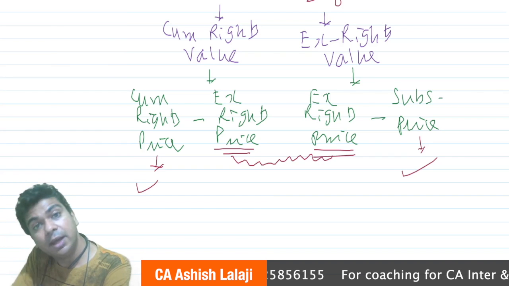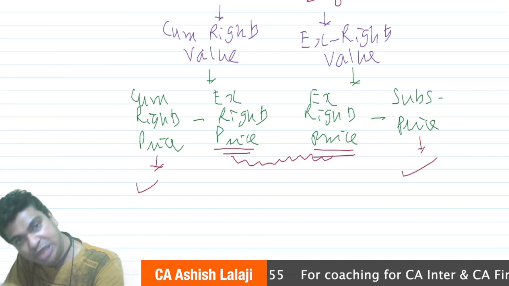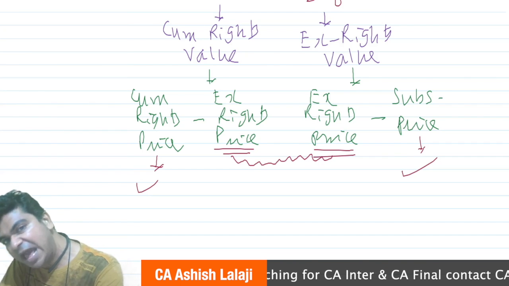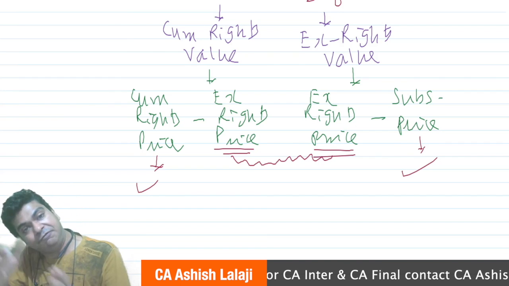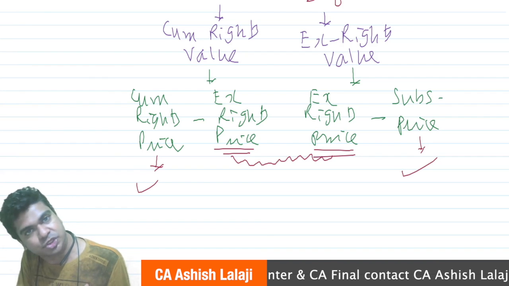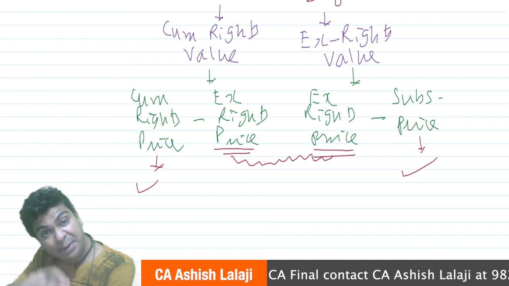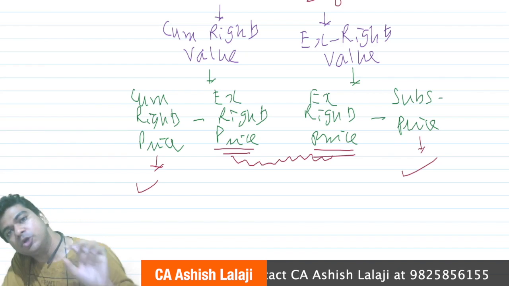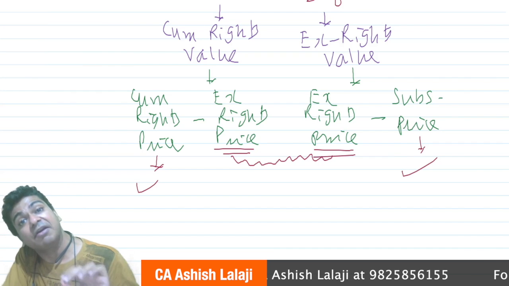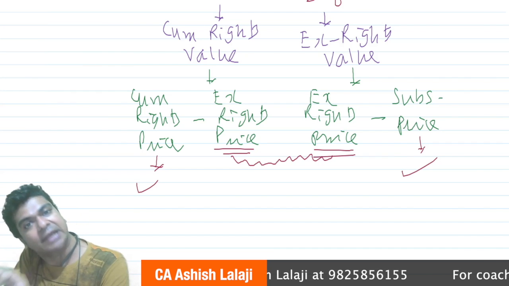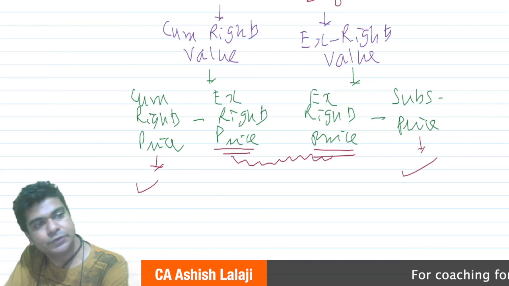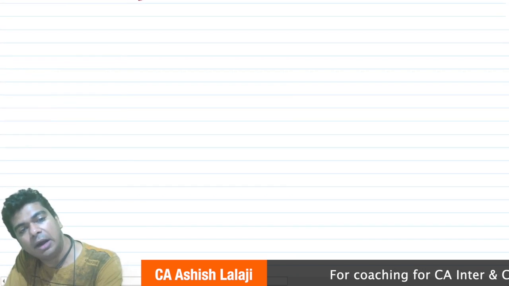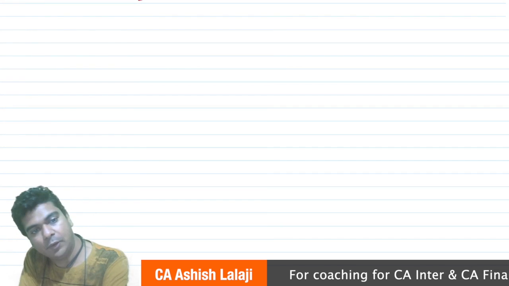But the valuation can be done only if I know what will be the price of the share on ex-rights basis. Ex-rights basis is something that will happen in future. But the valuation has to be done today. I can't wait till the future event has occurred and then carry out the valuation. So valuation has to be done right now. But ex-rights price will be known in future. So what I'm saying is that there is a theoretical framework available by which we can roughly estimate what shall be the ex-rights price. Okay, so let's try to understand that if ex-rights price is not given, then how can I work out the ex-rights price?